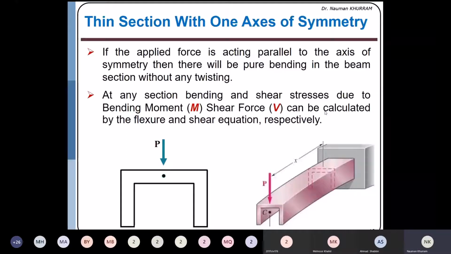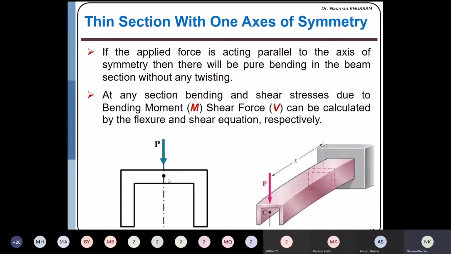In the first case, I'm assuming that the applied load is acting in such a way that it is passing through the axis of symmetry, just like I have shown in the cross section. I have just sketched the axis of symmetry and the load is passing through the axis of symmetry.